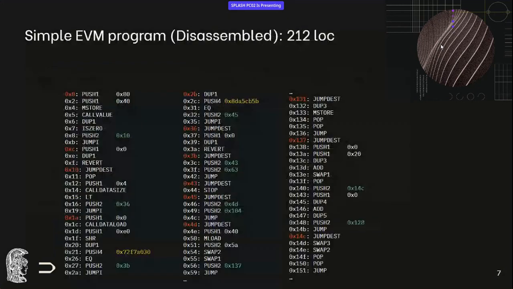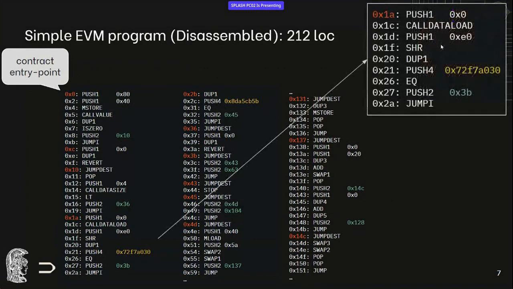Now, it's trivial to go from the compiled version to a disassembled version, which is that. And as we said, the contract has a single entry point. So in order to support the public function entries, we need some low-level code, and this next block does exactly that. The entry point is decided based on the first 4 bytes of the transaction's payload. So this block loads the first 4 bytes and checks them against a known signature hash, which is how this is done. I'll talk more about this later.